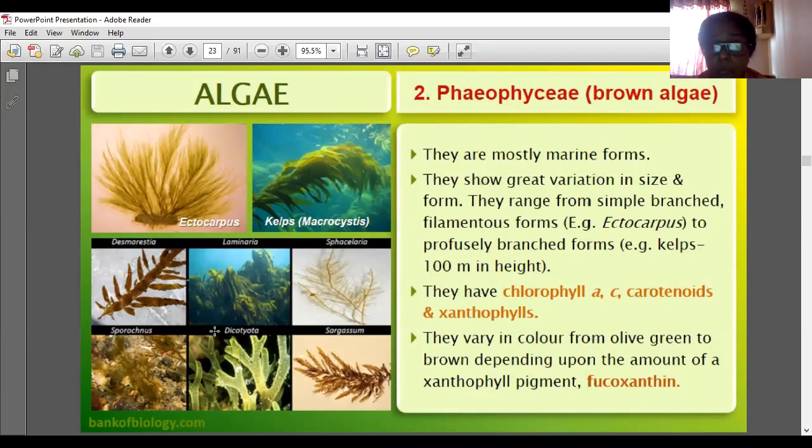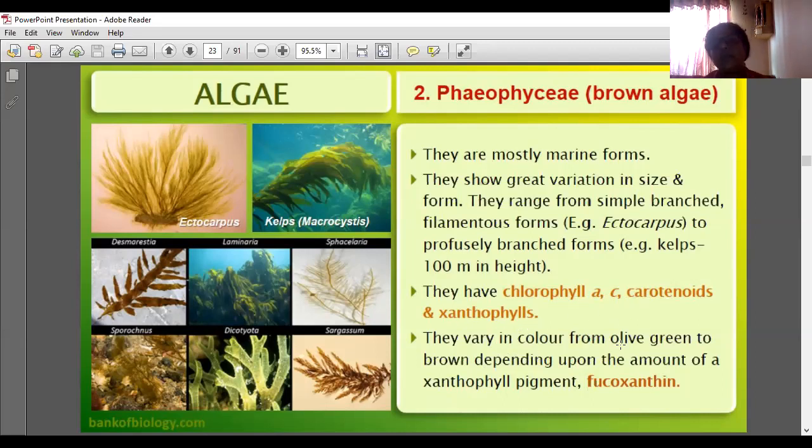They have chlorophyll A, C, carotenoids and xanthophyll. They have chlorophyll A and B. C will not be here. A and B, carotenoid and xanthophyll. All the four pigment components are present there. Chlorophyll A, B, carotenoids and xanthophyll.